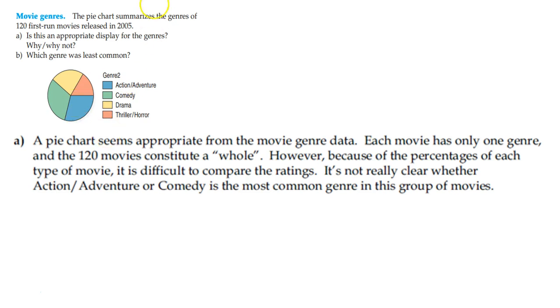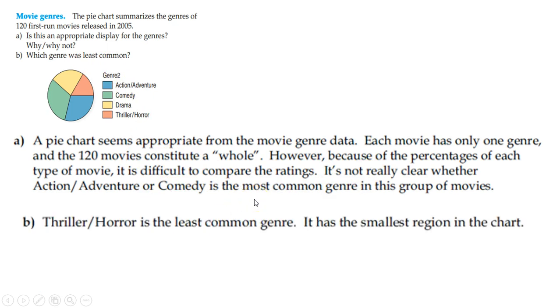The pie chart summarizes the genres of the first run movies released. Is it an appropriate display? Sure, I guess there's more. What is it going to tell me? There's more here, but which genre was least common? I don't know. It's not clear whether action, adventure, or comedy is the most common either, right? Just how am I supposed to know? So thriller looks like it happened least, right? It has the smallest region in the chart, okay?